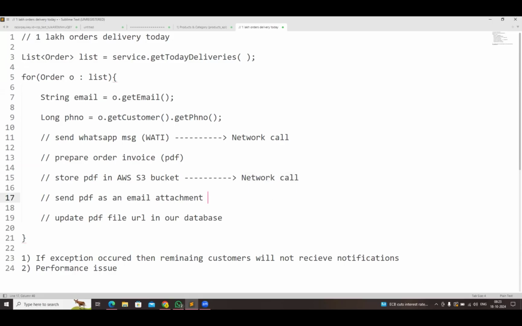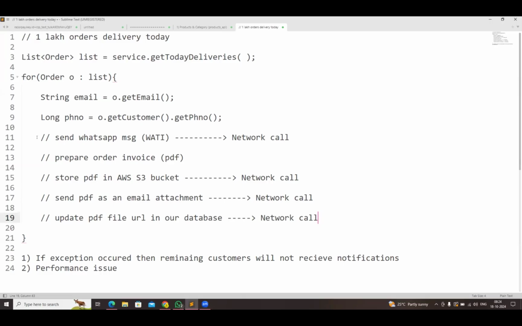Send the PDF as an email attachment. This is another network call. We need to connect to the email server, the Gmail SMTP server, and send the email. And we need to update the URL in the database. This is another network call. Network calls are always costly with respect to execution.